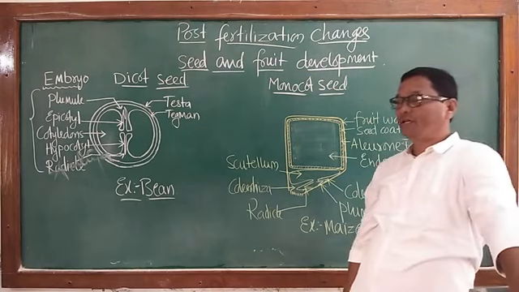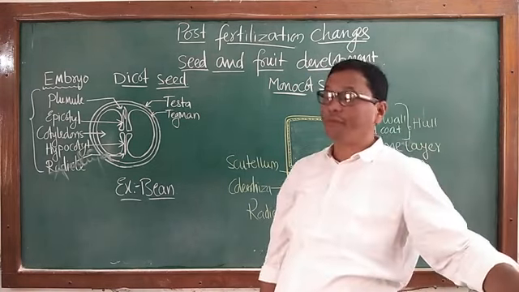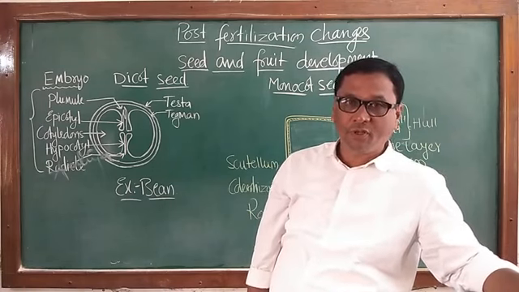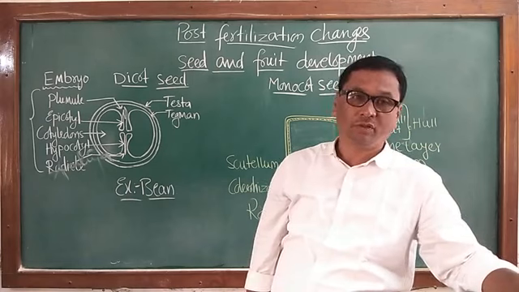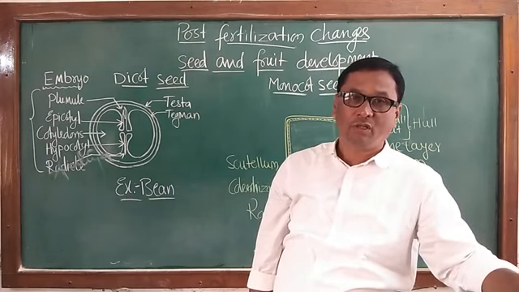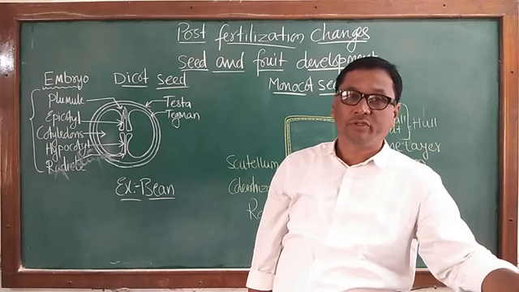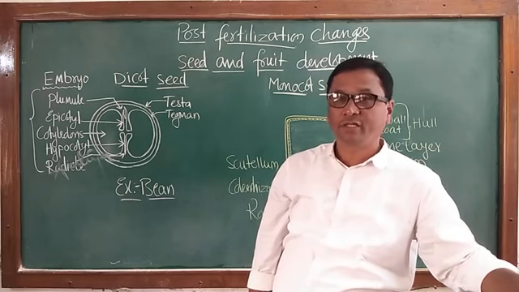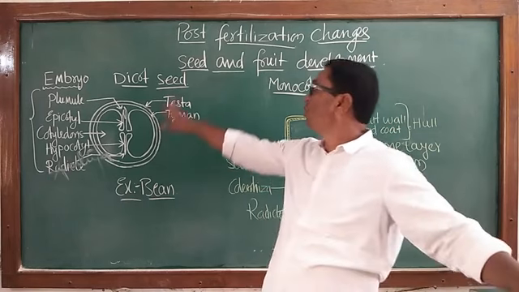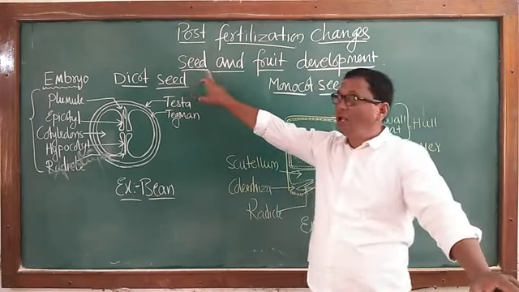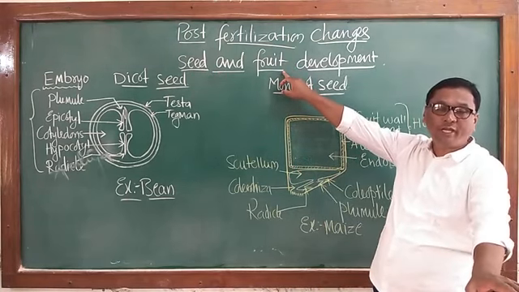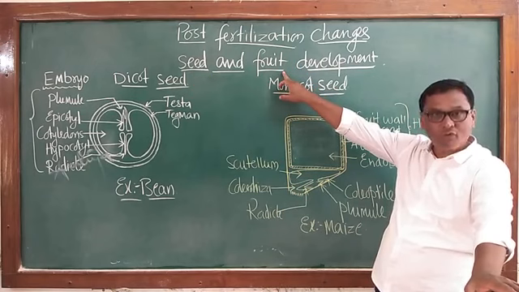With the complete development of the embryo and the endosperm within the ovule, slowly and steadily the ovule gets transformed into a seed and the ovary gets transformed into a fruit.